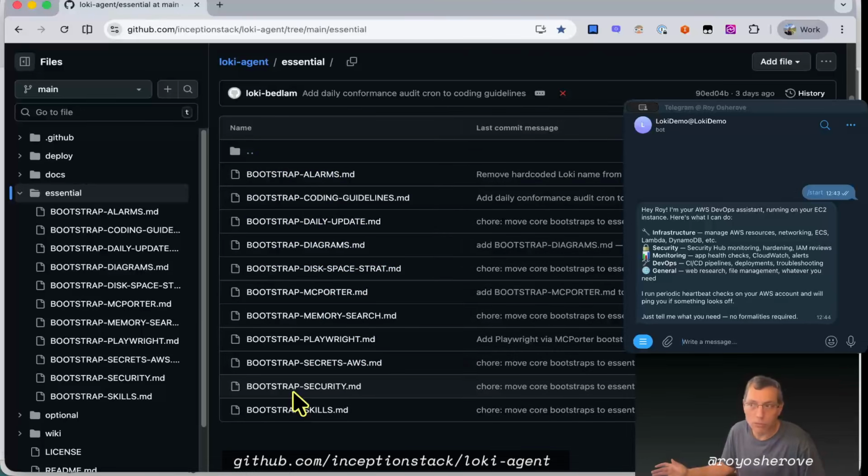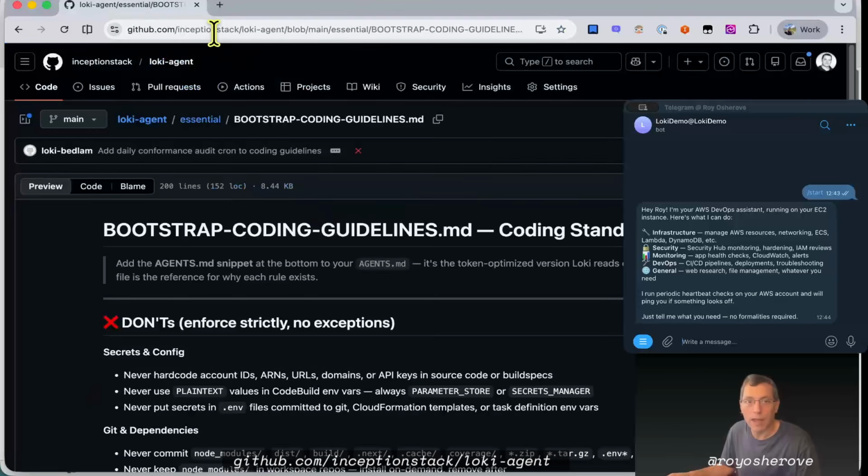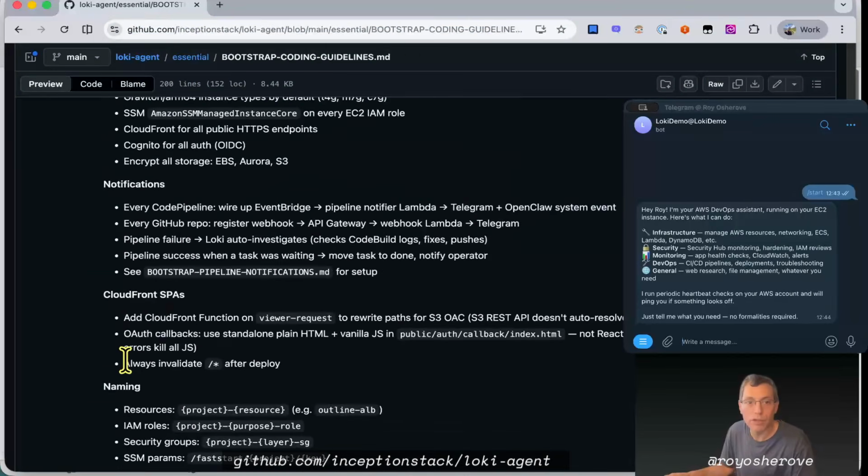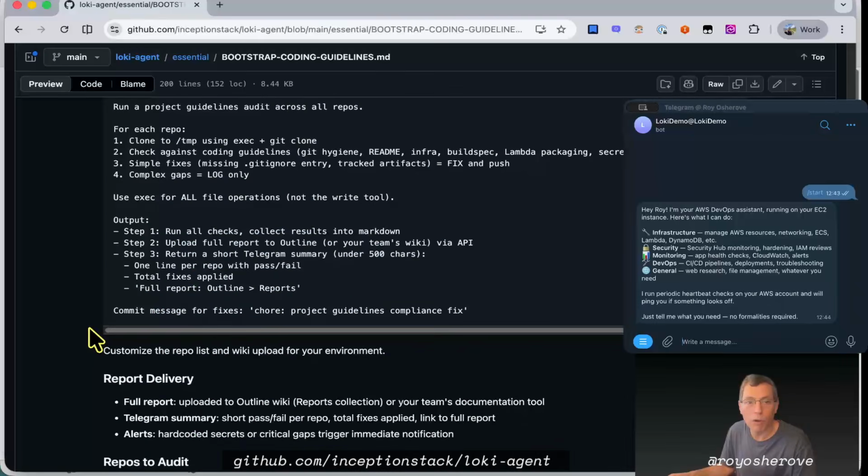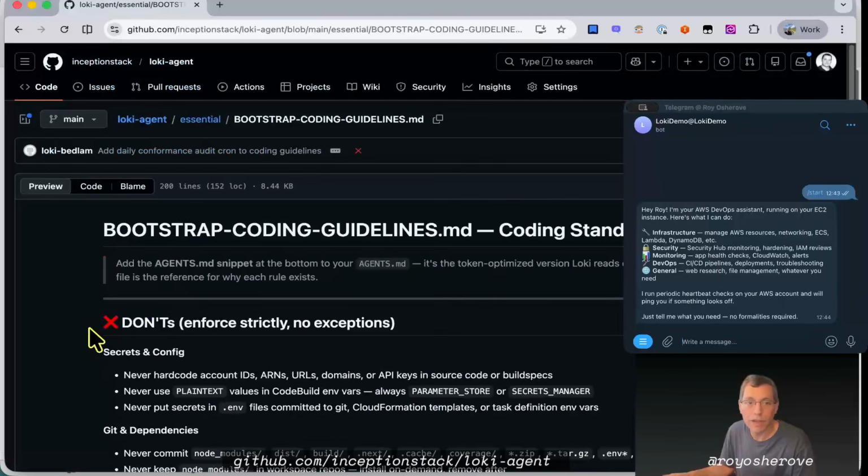Now, how do you bootstrap something into loki-agent? Well, you literally just take the URL and you point it at it. But I'm going to just bootstrap one thing just so we can set up coding guidelines here. And you can see this is just a markdown. There's a bunch of what not to do and a bunch of do's. I'm not going to cover all of them, but you can take a look at it yourself, and you can of course configure your own. So I'm going to go to the chat window, and in the chat window, I'm just going to say read and bootstrap yourself based on, and you can use typos.